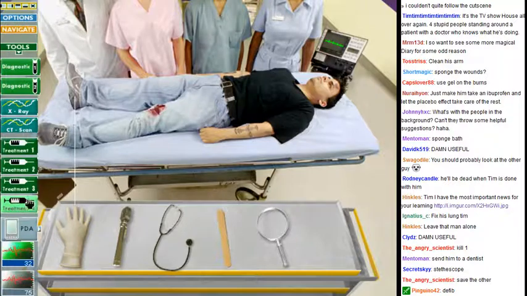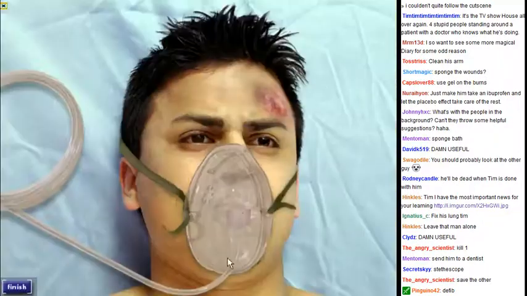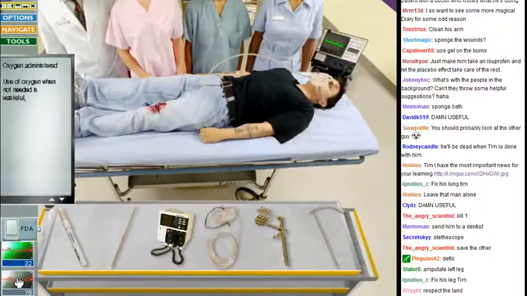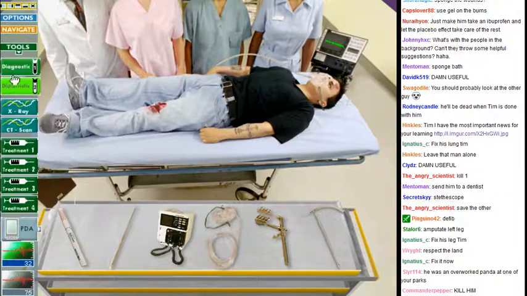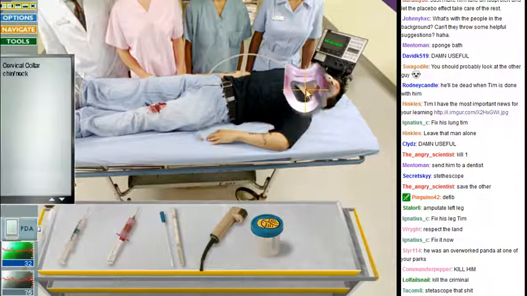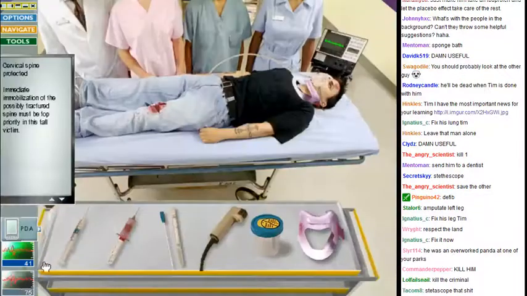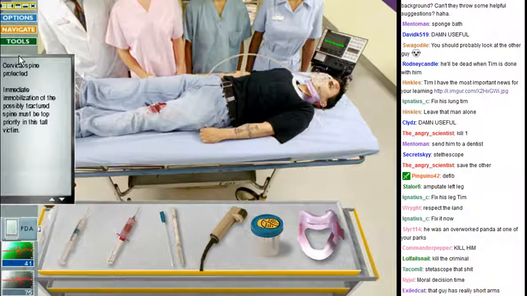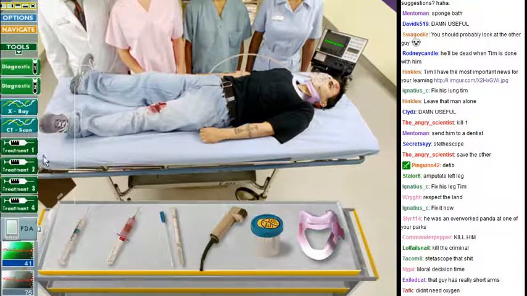Dude probably needs oxygen. There you go. Amputate left leg. Cervical collar. There you go. Kill the criminal. I can't kill the criminal. I have to keep him alive. Let's see. He's got the giant wound on